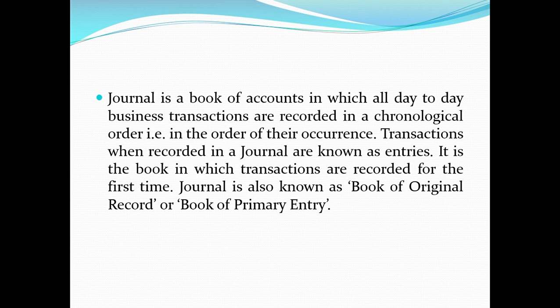Thus, journal is a book of accounts in which all day-to-day business transactions are recorded in chronological order, in the order of their occurrence. Transactions when recorded in the journal are known as journal entries. It is the book in which transactions are recorded for the first time. Journal is also known as book of original record, book of original entry, or book of primary entry.